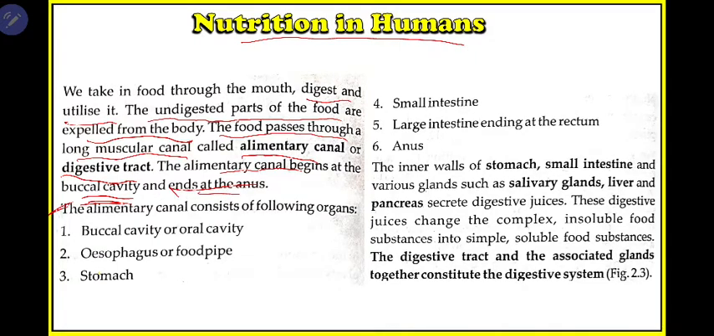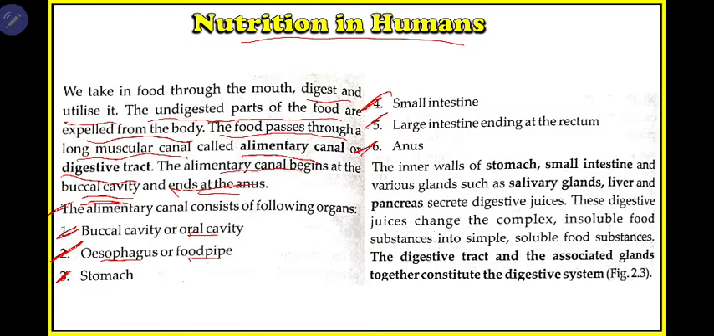So the alimentary canal consists of six basic parts. The first is the buccal cavity or oral cavity, which is present at the mouth. Then the esophagus or food pipe, which runs from the mouth to the stomach. The pipe through which the food travels is known as your esophagus or food pipe. Then your stomach, small intestine, large intestine, and anus. These are the six parts of your digestive system. We'll learn each part and its activity in detail later on.